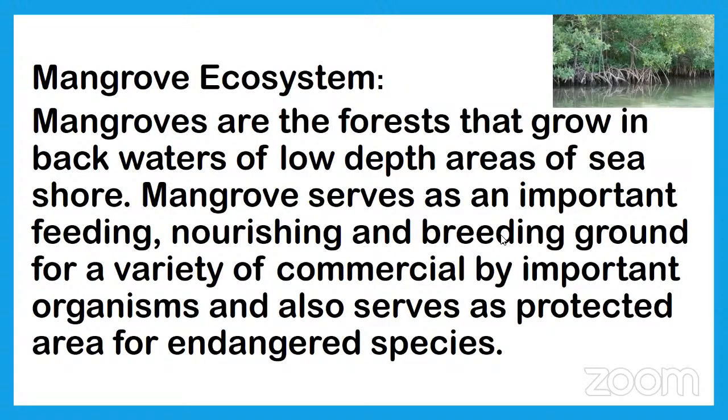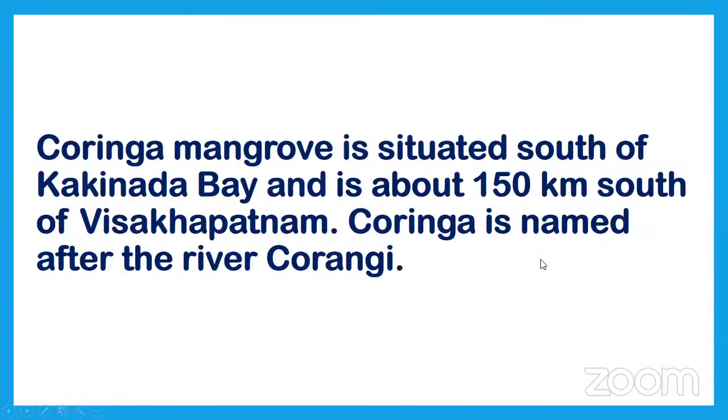Here you are observing the mangrove plants. They have some adaptations to live in that brackish, salty water. Here we have the Coringa mangrove forest. It is situated south of Kakinada Bay and is about 150 kilometers south of Visakhapatnam. Coringa is named after the river Coringa, a distributary of the Godavari river. Here this river meets the sea, and there the Coringa mangrove forest developed.